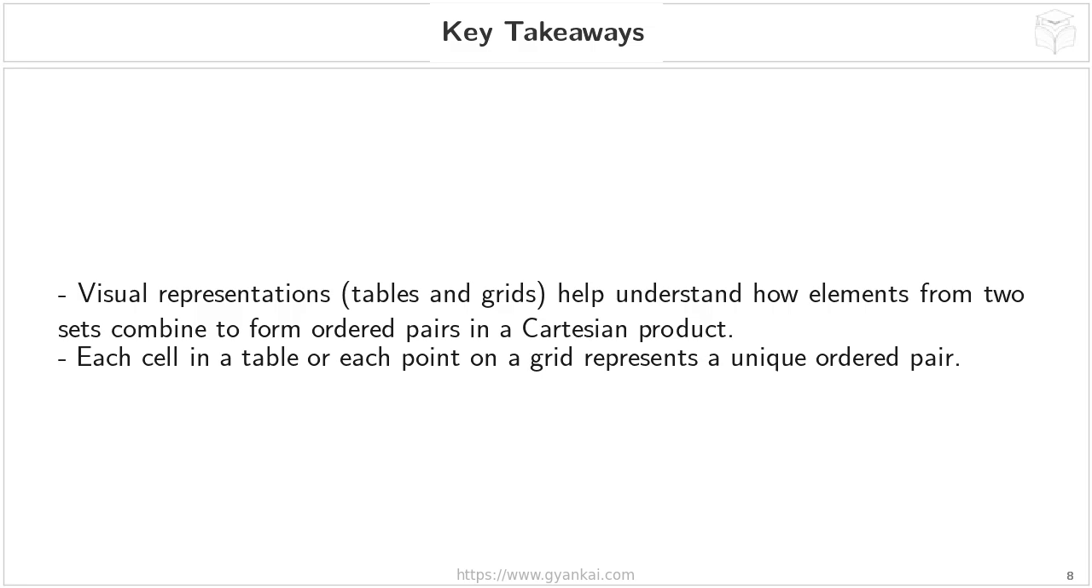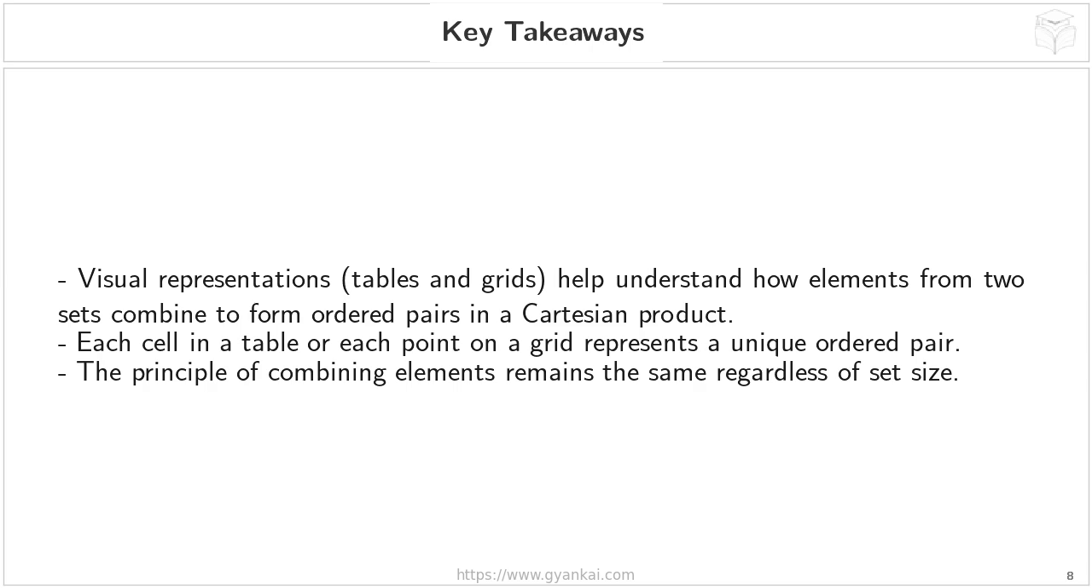Specifically, each cell within a table, like the ones we constructed earlier, represents one of those unique ordered pairs. And similarly, each point we plotted on a grid also corresponded to a single ordered pair. So, whether you're using a table or a grid, you're visually mapping out all the possible combinations.